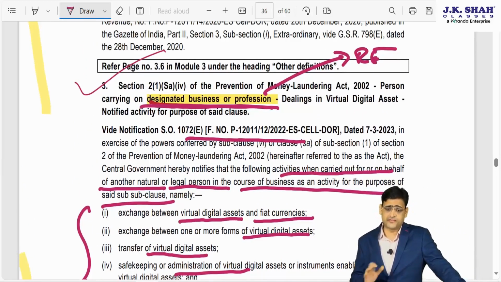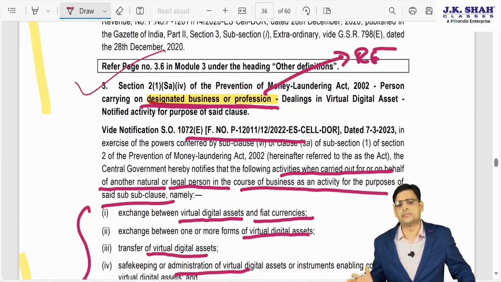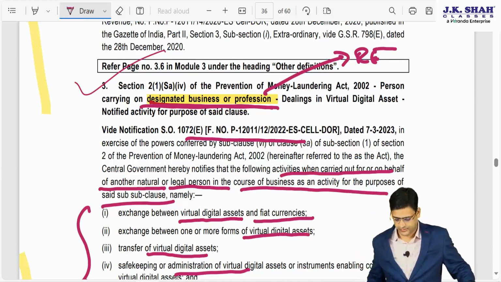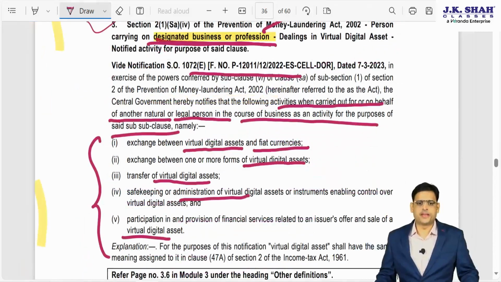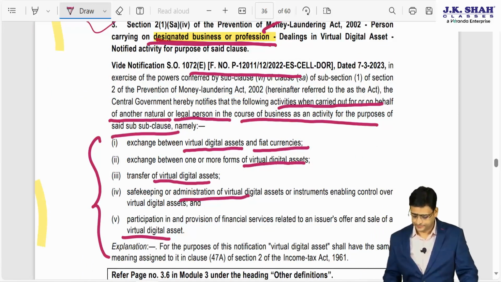So finally we have completed all the amendments, which are the new amendments for November 23. As far as the rest of the amendments are concerned, you have to see the lecture of May 23. In those remaining amendments I have already covered. Okay, now we will move to the question answers discussion.